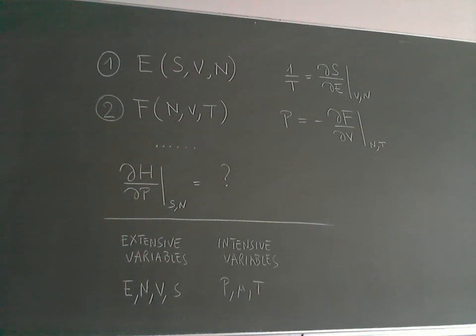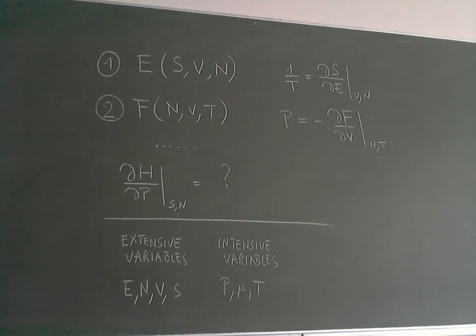From the second set of variables, when we used the Helmholtz free energy, we derived that the pressure is minus the derivative of the Helmholtz free energy, dF over dV, at constant number of particles and constant temperature.